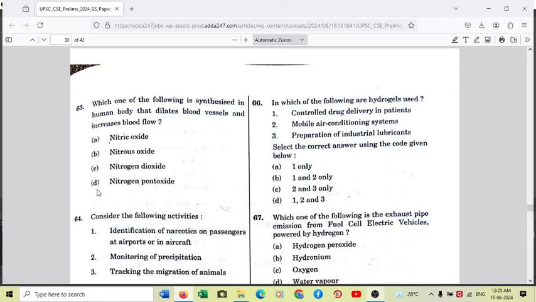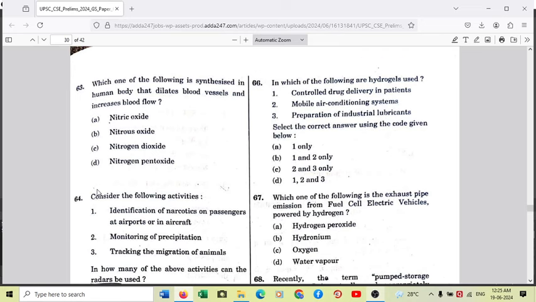Another question on your screen, question number 66. If you see on the right hand side, in which of the following are hydrogels used? So one is controlled drug delivery in patients, two is mobile air conditioning systems, three is preparation of industrial lubricants. Okay, so the answer is very straightforward. Again, all three are the correct answers.